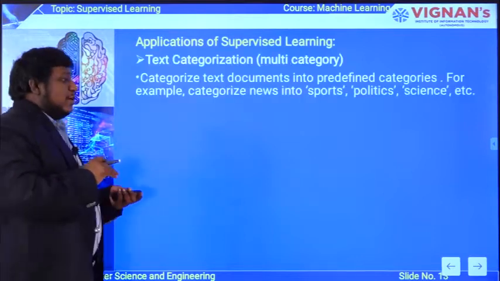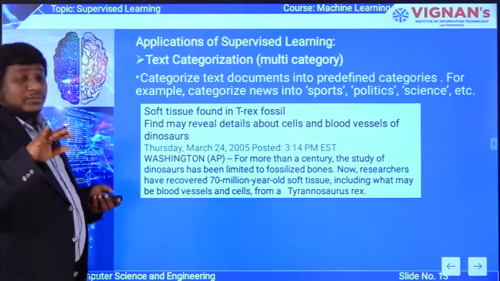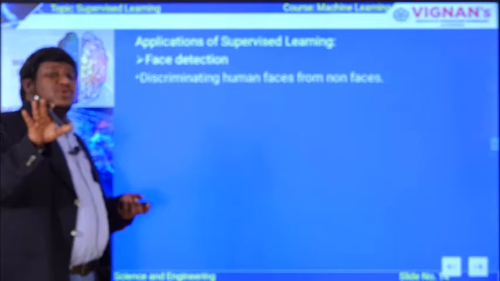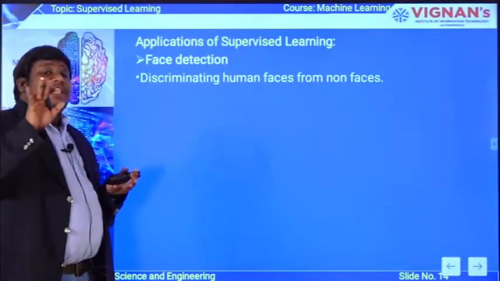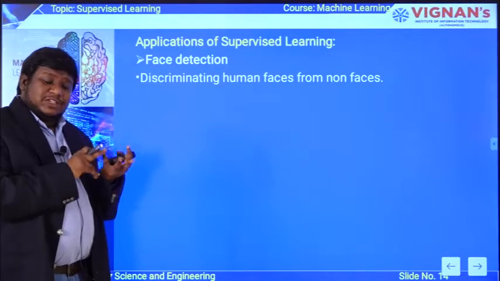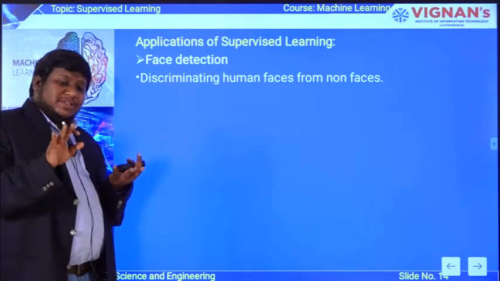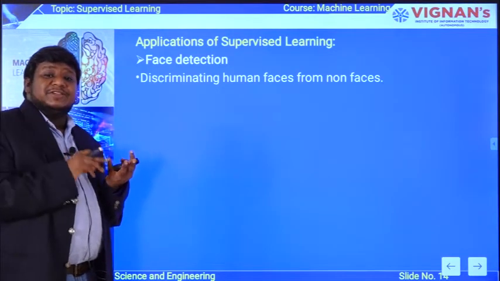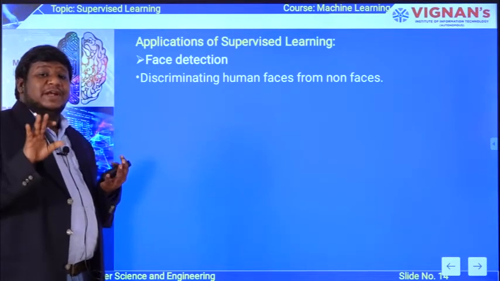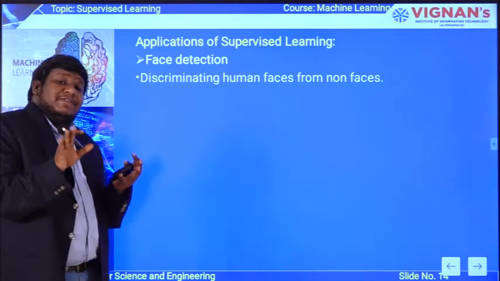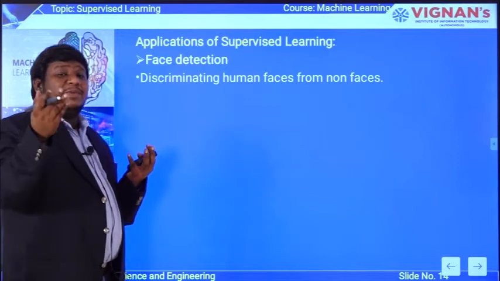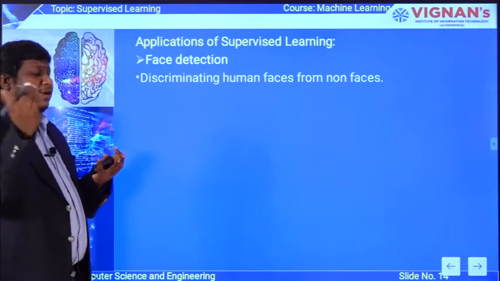So as a whole, if you see the applications of supervised learning, we have discussed four types of applications. The first one is identifying damaged tissues in a medical image. That will be in the medical field, and helpful to doctors, and even to common people. By understanding the reports, they can easily go for a medical verification with a doctor or consultant.